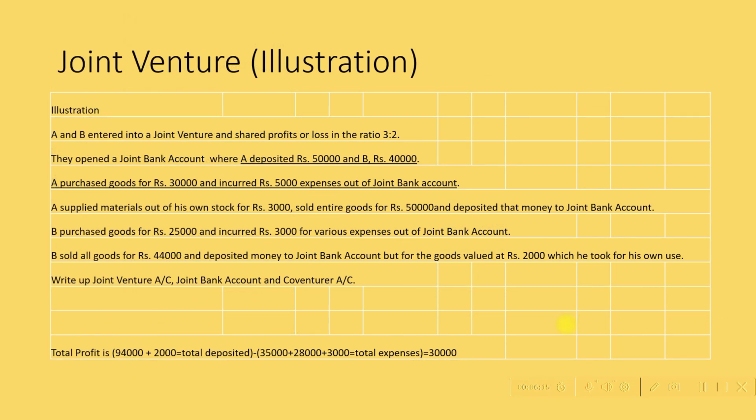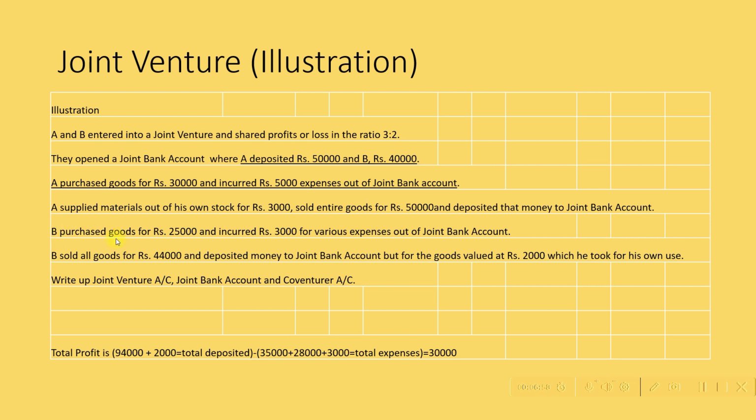Now there is an illustration given. We won't go through each and every statement of that illustration, but see, there are two entities, A and B. These are two persons who entered into a joint venture and shared profit or loss in the ratio 3:2. So they opened a joint bank account where A deposited rupees 50,000 and B deposited rupees 40,000. A purchased goods for rupees 30,000 and incurred rupees 5,000 expenses out of joint bank account. A supplied materials out of his own stock for rupees 3,000, sold entire goods for rupees 50,000 and deposited that money to joint bank account.